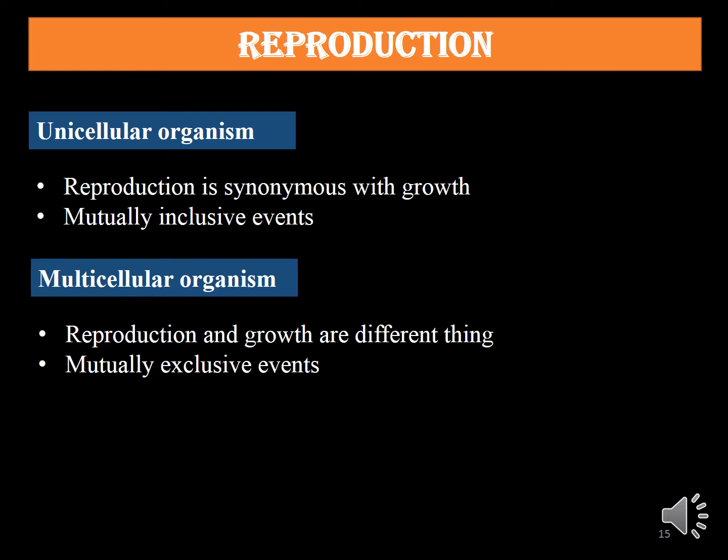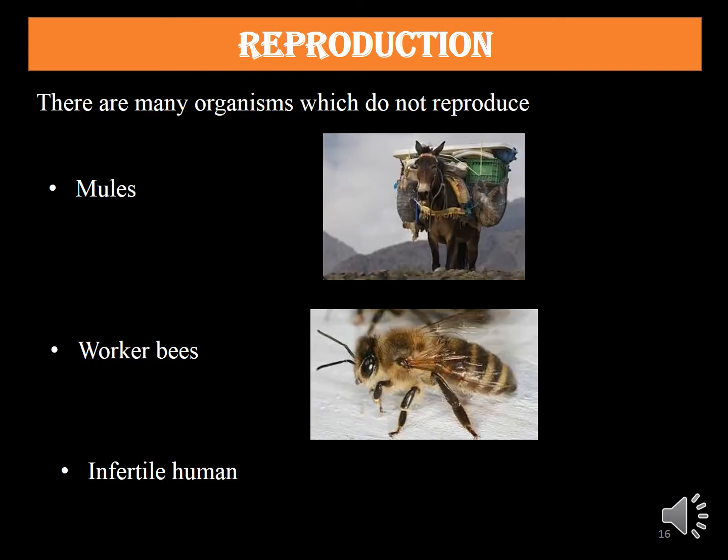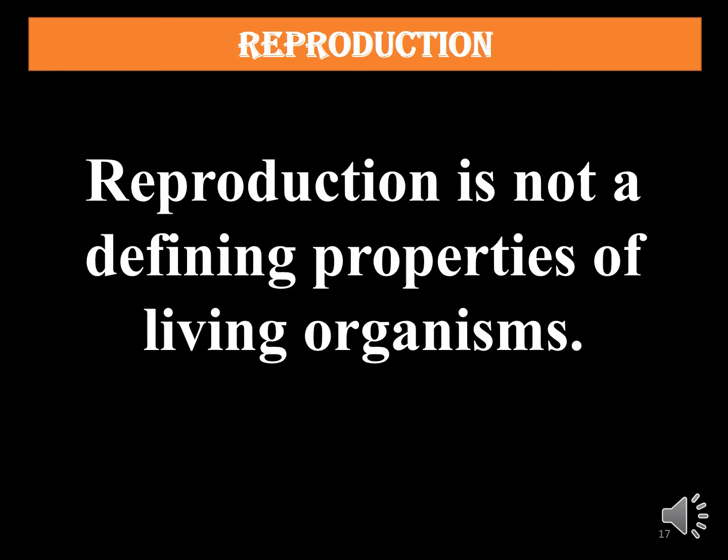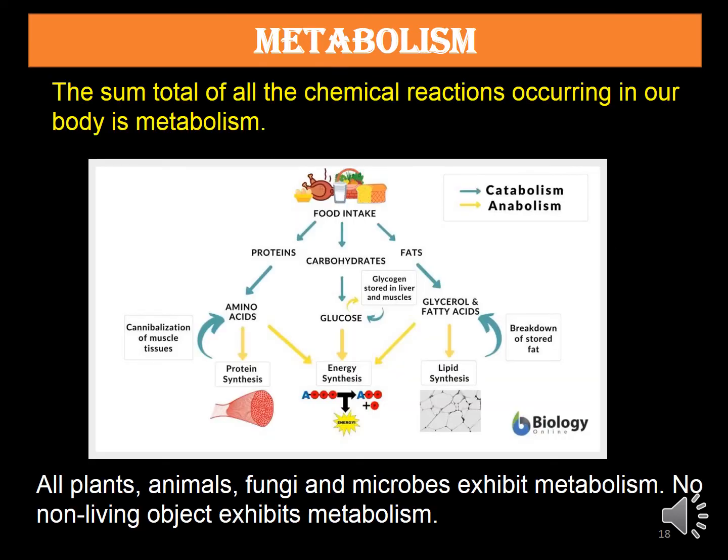And as we have studied in growth, in unicellular organisms reproduction is synonymous with growth. These are mutually inclusive events. But in case of multicellular organisms like plants and animals, reproduction and growth are different things. These are not synonymous, so we can say these are mutually exclusive events. But there are many organisms which cannot reproduce, like mules, worker bees, and infertile humans. So we can conclude from this study that reproduction is not a defining property of living organisms.